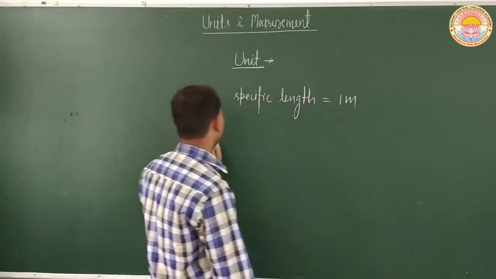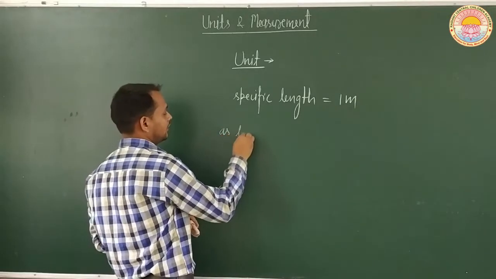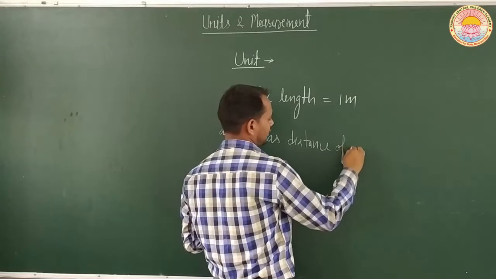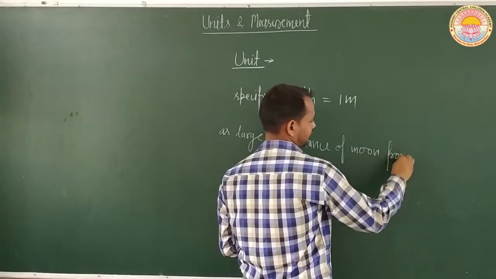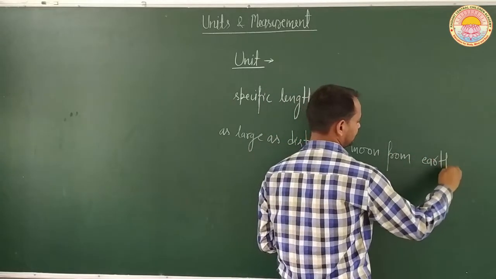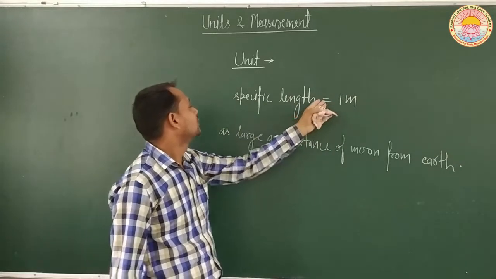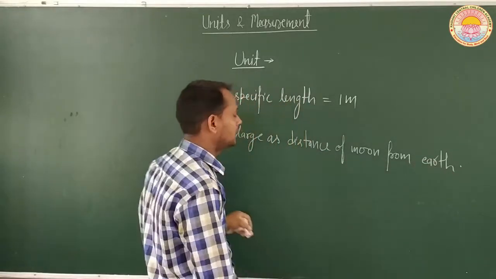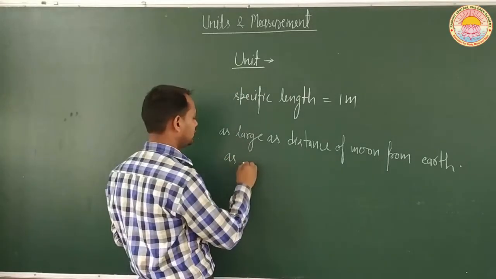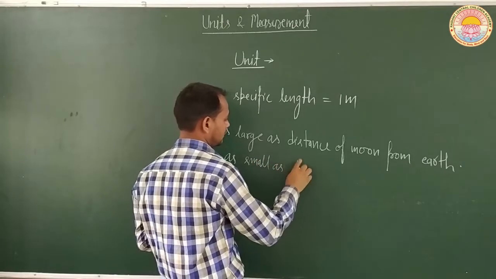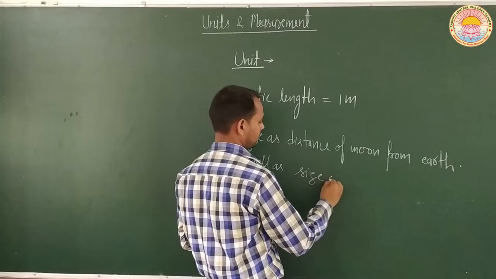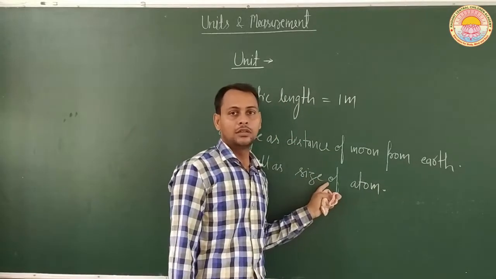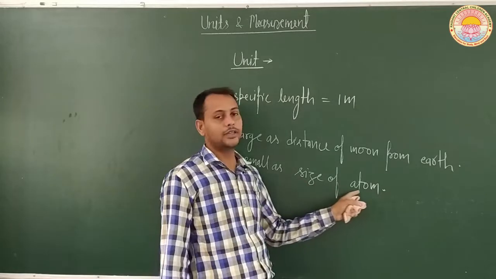So we can see that another length, greater than the specific length, can be as large as the distance of the moon from the earth, or, as we have to study in this chapter, as small as the size of an atom or molecule.